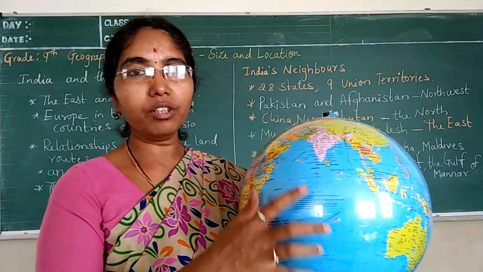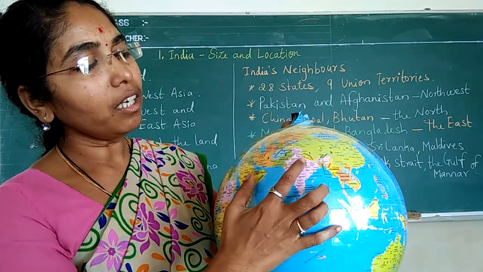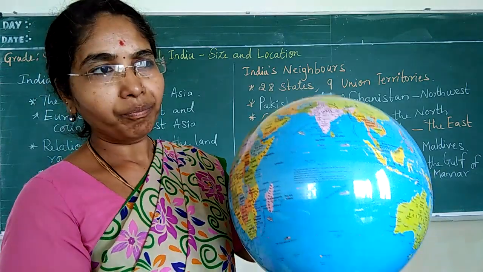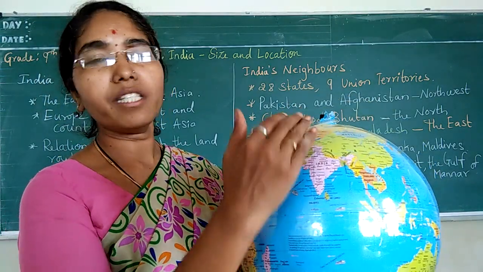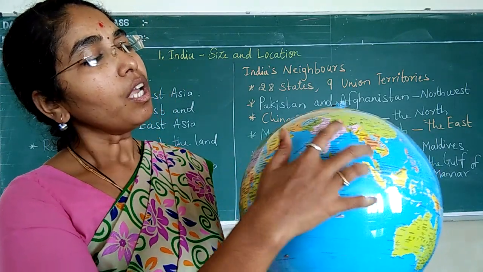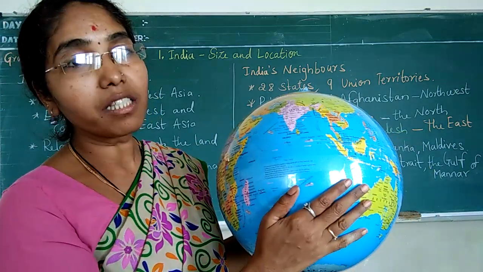So this is our country, India. Here we can see our country. I think you all know it is present in the continent Asia. Here we can see the west side and the east side.